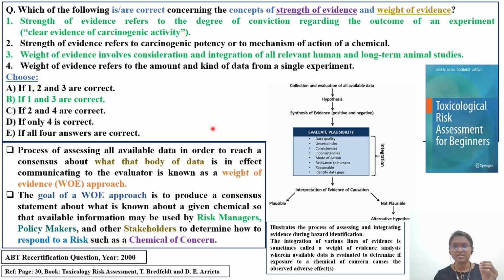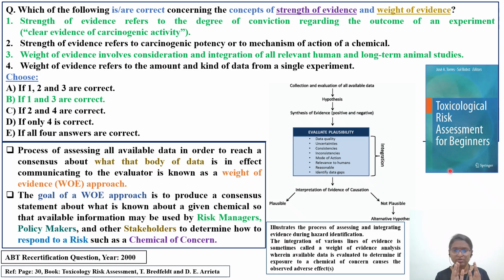So we are discussing this topic, strength of evidence and weight of evidence. This information is taken from this particular textbook. You have to understand, if you look into the DABT syllabus, 30%, 35 marks will be on risk assessment only.